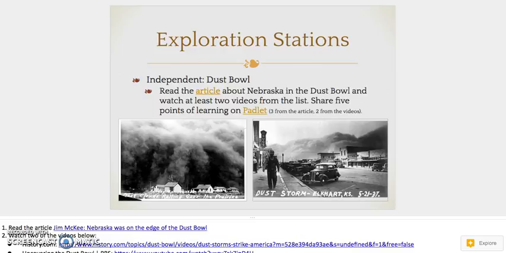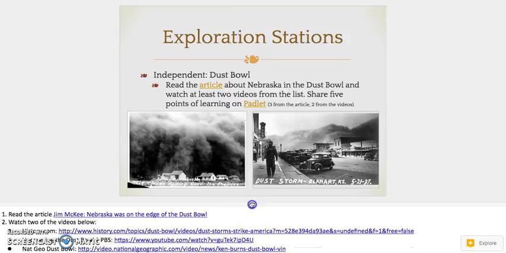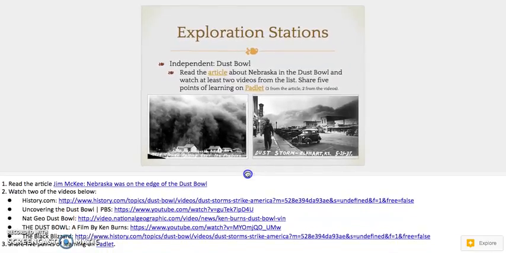So the first station, the independent station, which will be focusing on the Dust Bowl, in this station you will need to read the article about Nebraska and the Dust Bowl and watch at least 2 videos from the list below. You will also need to share 5 points of learning on Padlet, at least 3 from the article and 2 from the videos that you choose to watch. The article, titled "Jim McKee, Nebraska Was on the Edge of the Dust Bowl," will be printed out and provided at your station. The videos that your instructions reference can be found right below this slide, which has been posted for you on Google Classroom.